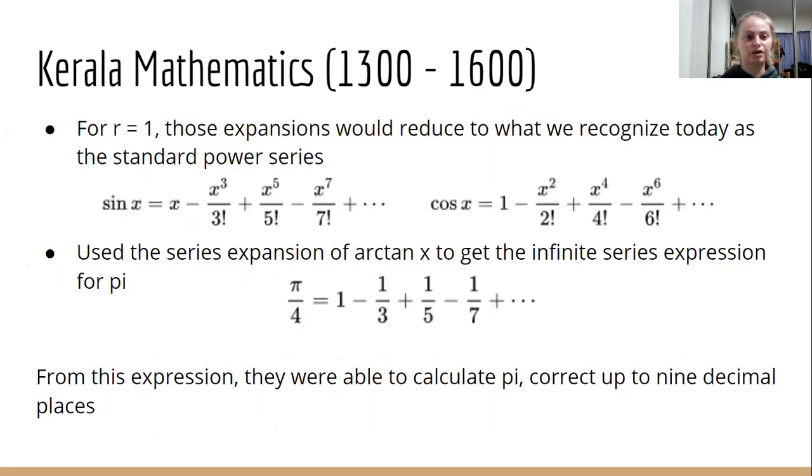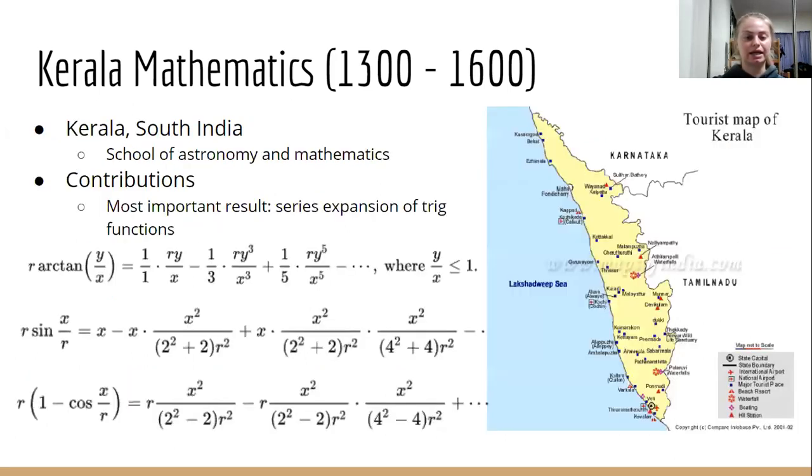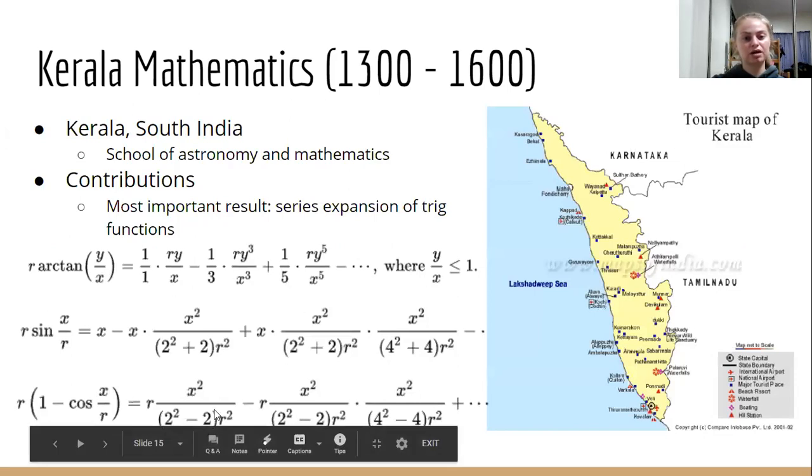So moving on. Considering those examples we just looked at, whenever r is equal to 1, those expansions would reduce to what we recognize today as the standard power series. So we have sine of x and cosine of x, and we remember those from calc. If I go back a slide, these expansions right here are the same as the ones we use today. They just use an r.